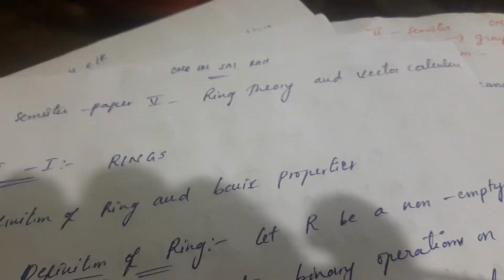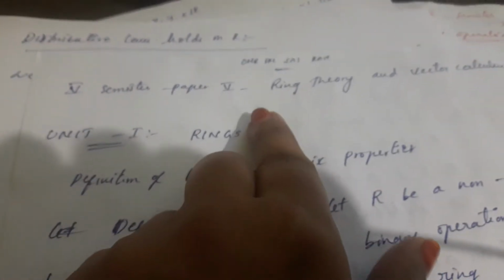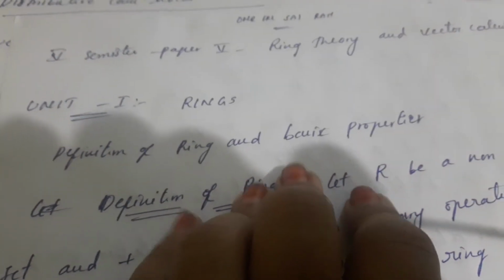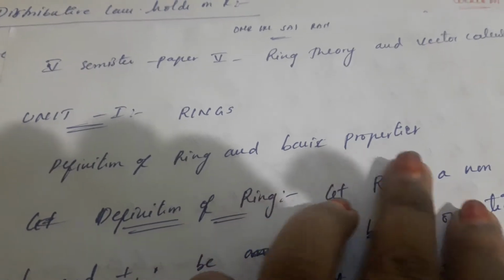Good morning everybody. Today I am starting 5th semester Paper 5, Ring Theory and Vector Calculus. Unit 1: Rings. Definition of a ring and basic properties.